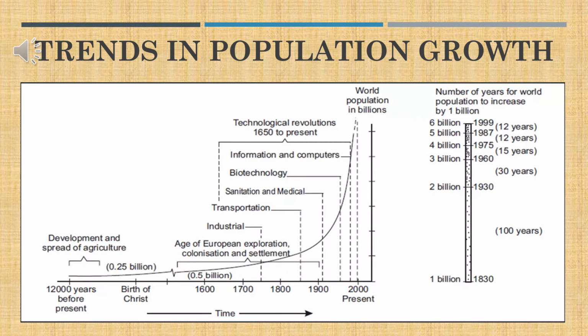At present, the world population is showing a negative trend because people are much more concerned about their human development, their emotional quotient and a better standard of living. They are more bothered about education, health and income. So recently it shows a negative trend in the growth of population.